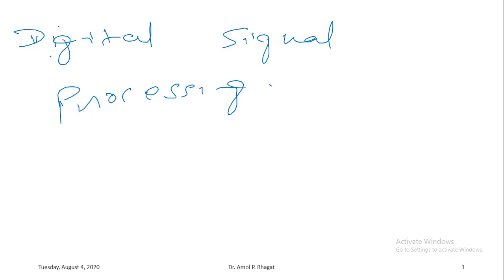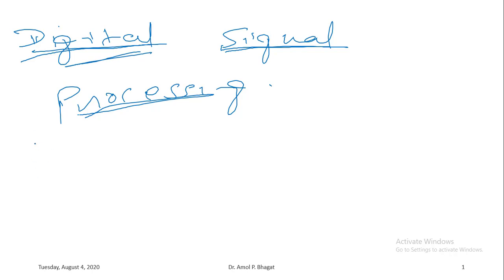So it comprises three different terminologies. Okay, first one is the digital, second one is the signal, and third one is the processing. Okay. So as I think you have already gone through different types of signal in your subject data communication, you can broadly categorize signal into two categories. First one is your digital signal, and second you can consider it as analog signal.